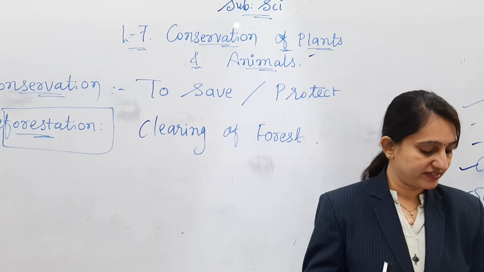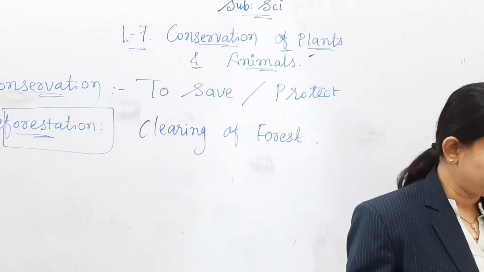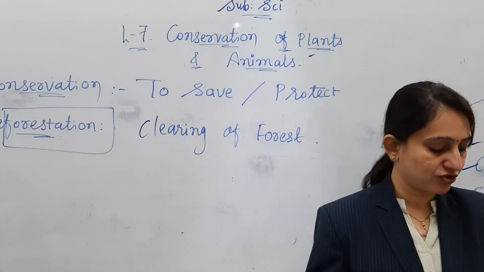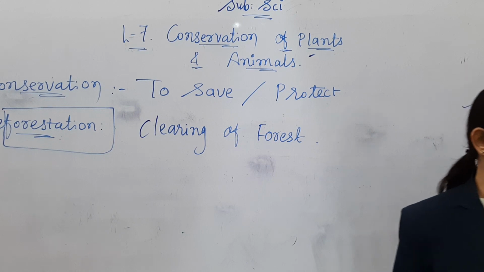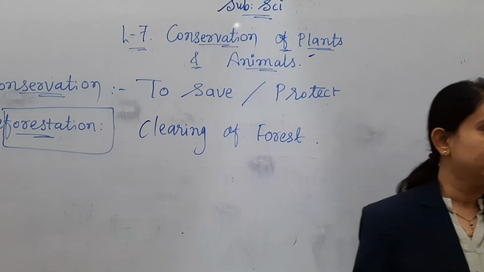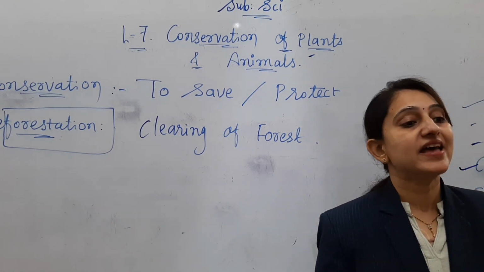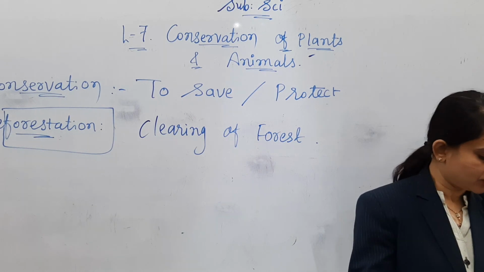That will also decrease day by day. Other properties of the soil like nutrient content, texture, etc. also change because of deforestation. So there are 10 consequences, 10 results, whatever you can say, that are caused by deforestation that we just saw.